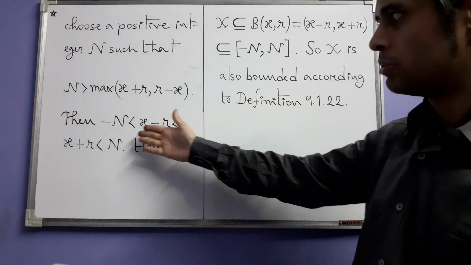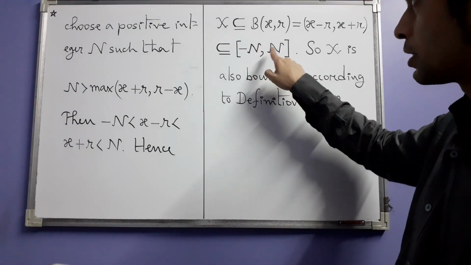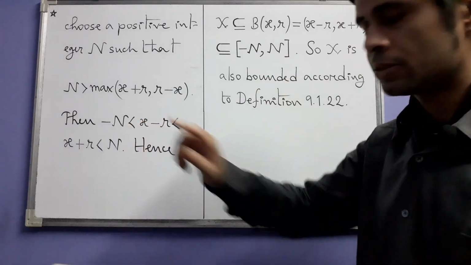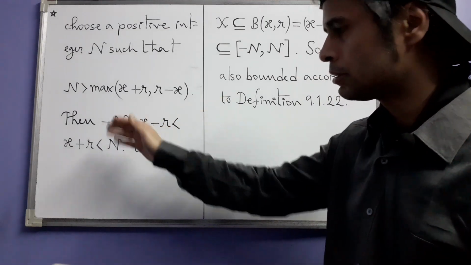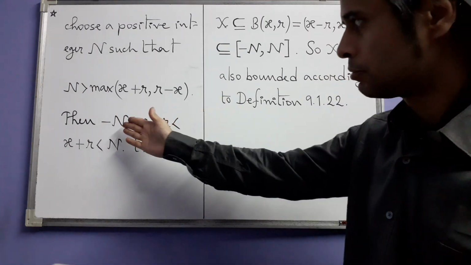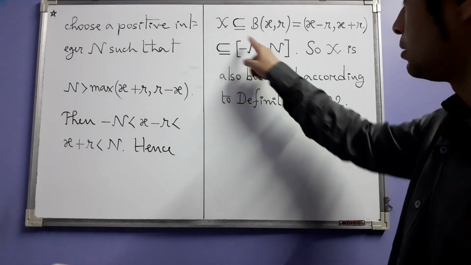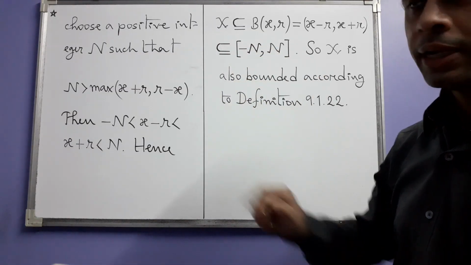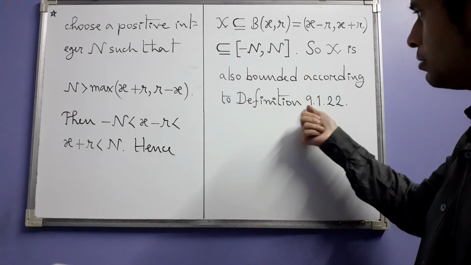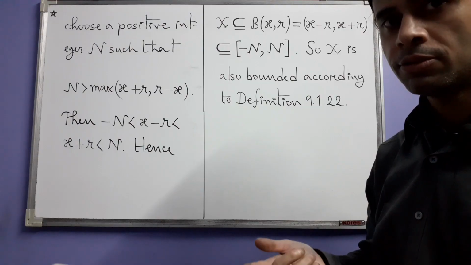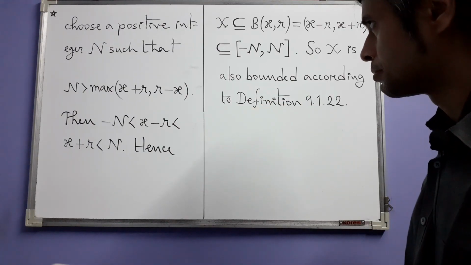But note that because of these inequalities, this open interval itself is contained in the closed interval [-N, N], because the boundary points are within the region between -N and N. That's why. But then what does this mean? X is contained in a closed interval like this. It just means that by definition 9.1.22 also X is bounded. So this is where the solution ends.